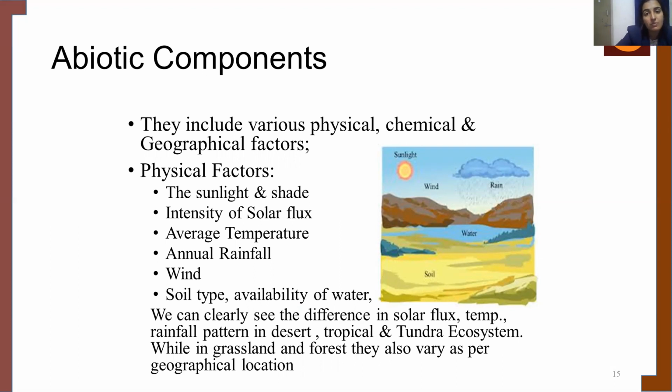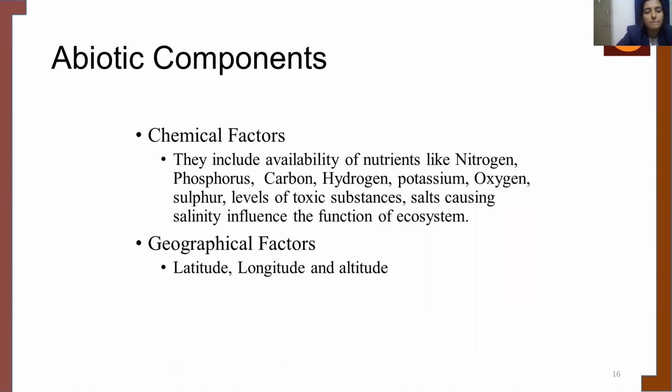When talking about the chemical factors, they include the availability of nutrients like nitrogen, phosphorus, carbon, hydrogen, potassium, oxygen, sulfur, and salts causing salinity, which influence the function of an ecosystem. And also the geographic factors, which include latitude, longitude, as well as altitude.